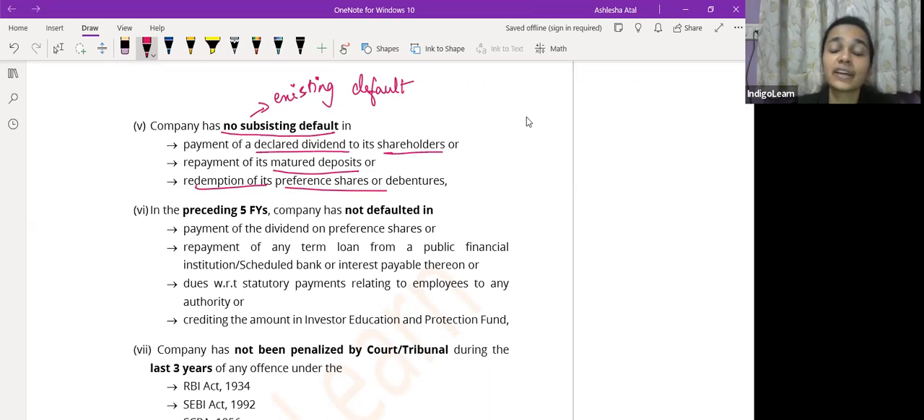अभी जो अगला default है वो ये बोलता है that in the preceding 5 financial years, the company has not defaulted in payment of dividend on preference shares or repayment of any term loan to a public financial institution or dues with respect to statutory payment relating to employees.